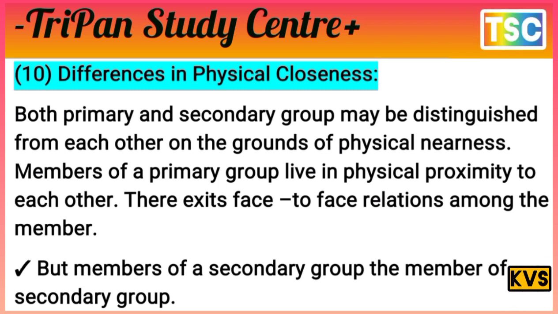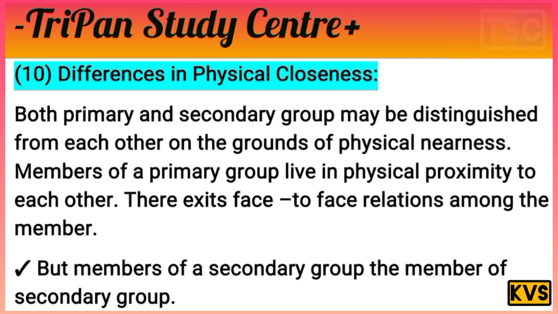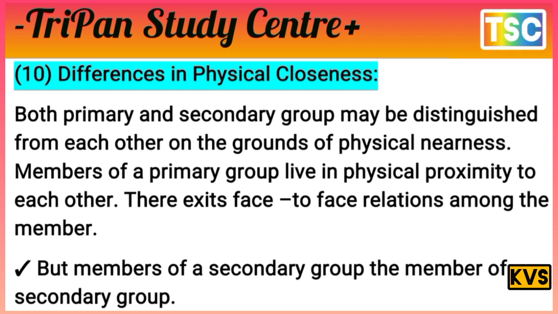There exist face-to-face relations among the members. But members of a secondary group do not.